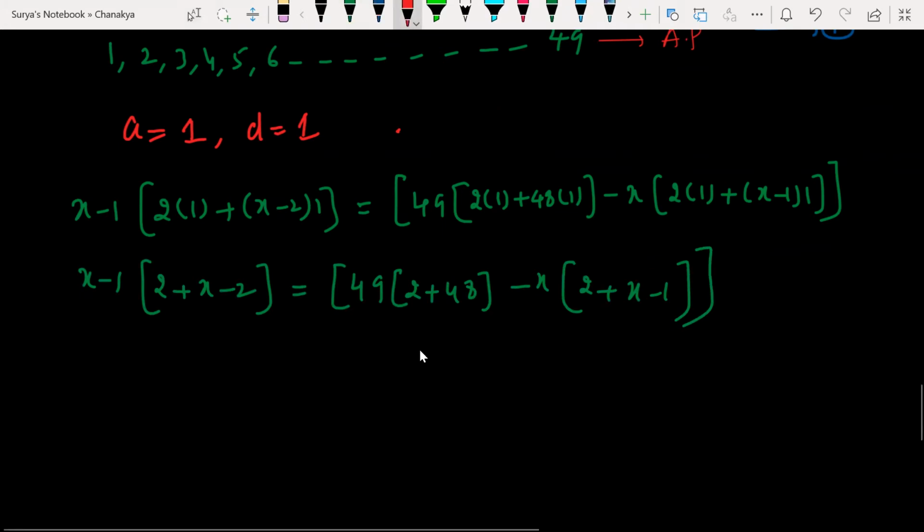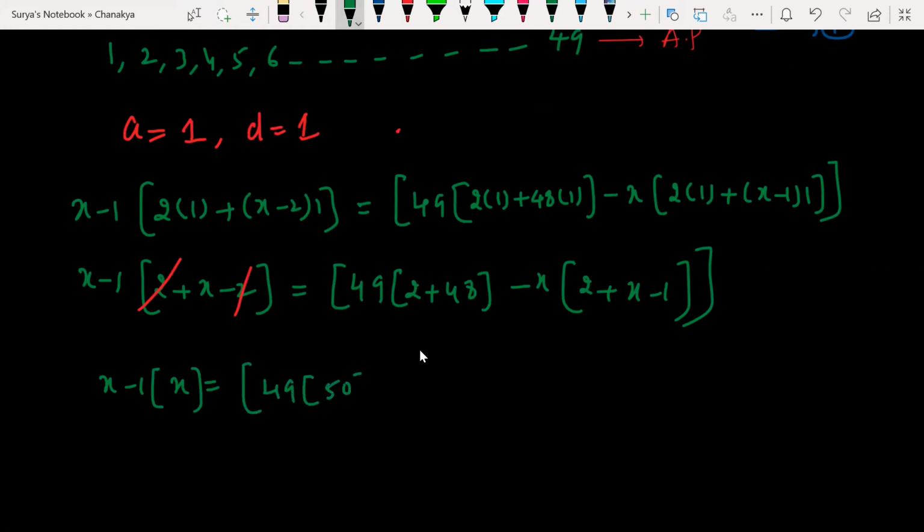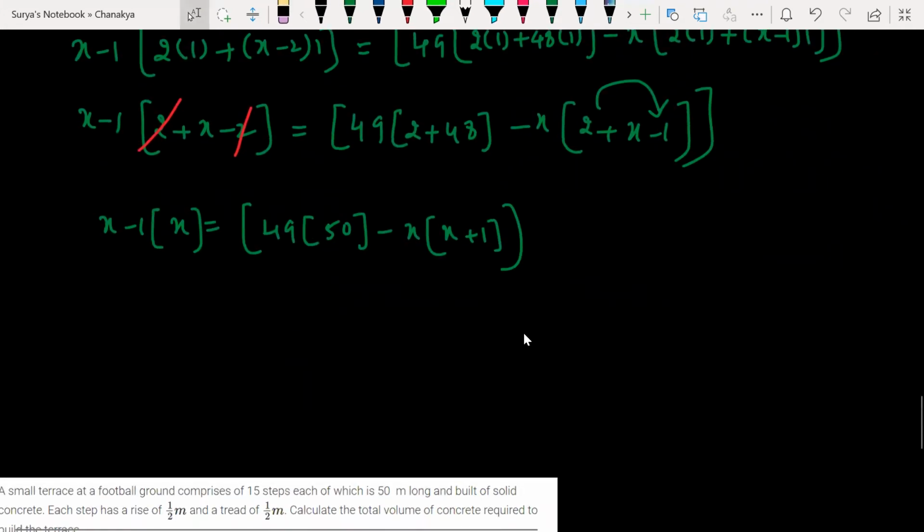Here plus x minus x will get cancelled. So what I remain with is (x minus 1) into x is equal to, or else you write like this, 49 into 50 minus x into (x plus 1). Here 2 minus 1 is 1, no? Is it clear? So x square minus x is equal to 49 into 50.